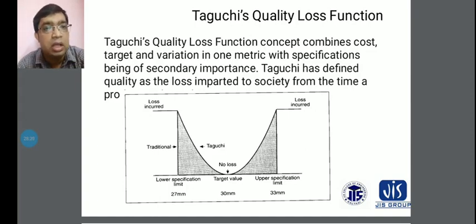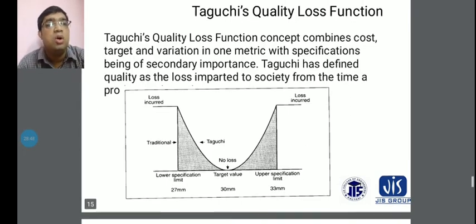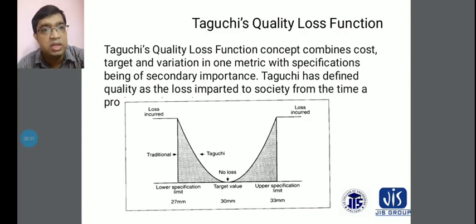You have to consider the figure given, with the loss incurred on top and the horizontal line below. You can see the lower specification limit will be 27 millimeters, and the target value is where there is no loss in our industry. And the upper specification limit will be 33 millimeters. The traditional concept is shown with vertical lines, and the Taguchi approach comes as a slope, a curve.